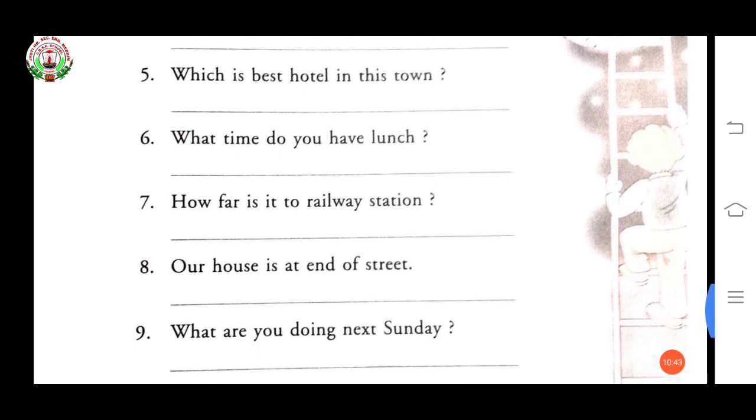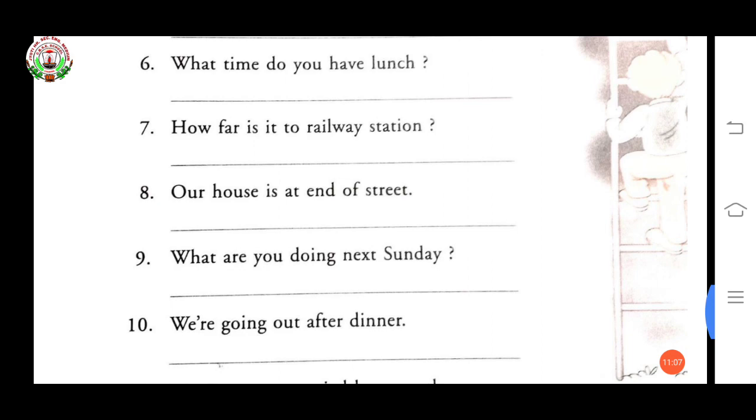Now see sixth one. What time do you have lunch? The sentence is correct, so no need to change. Just write okay. Now see seventh one. How far is it to railway station? Here, how far is it to the railway station? The will come before the railway station.